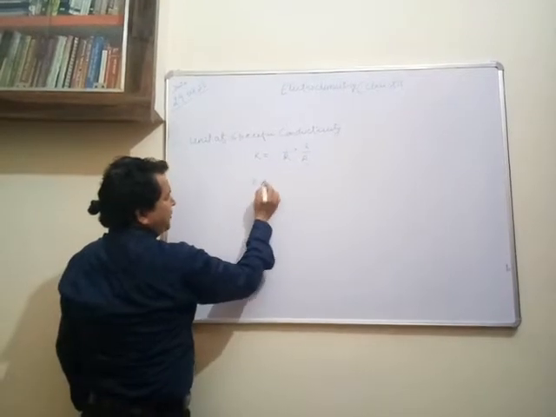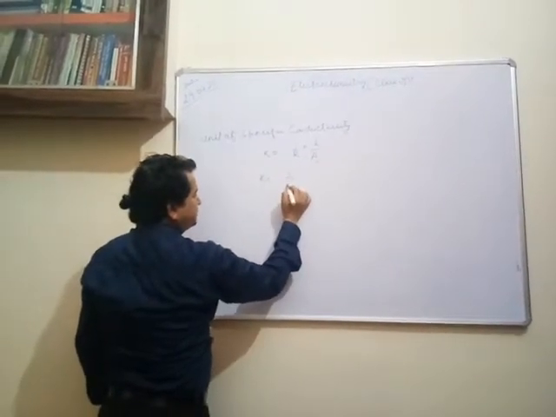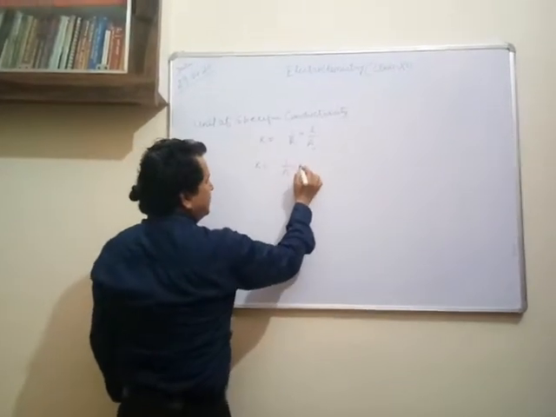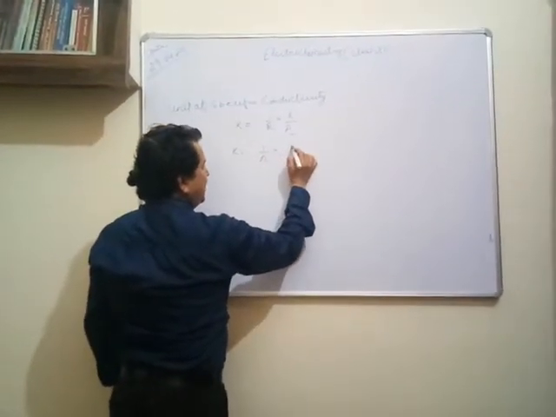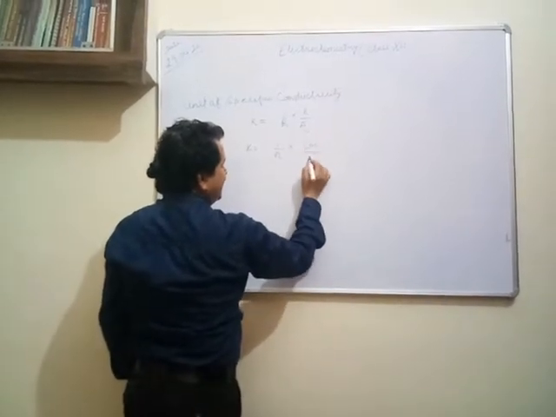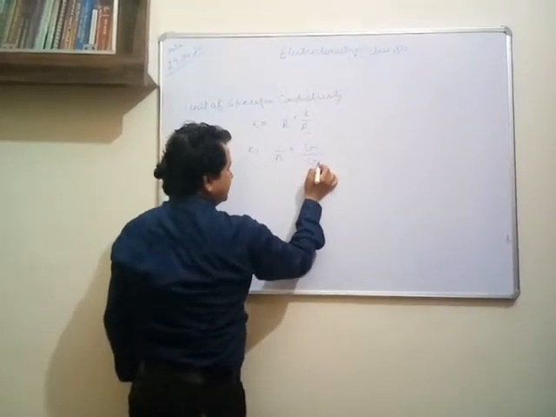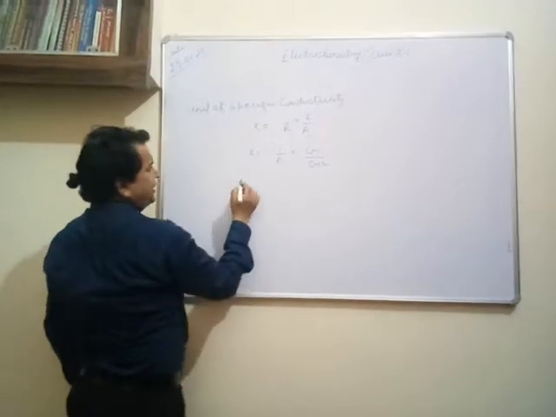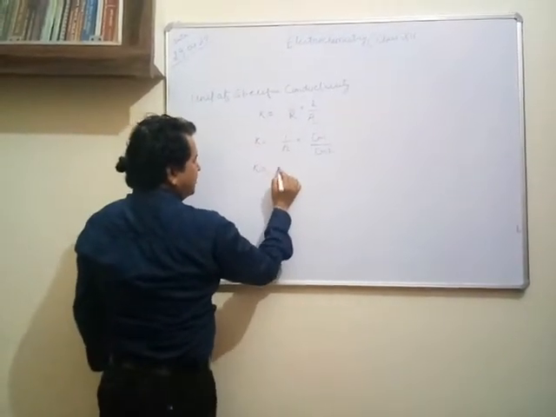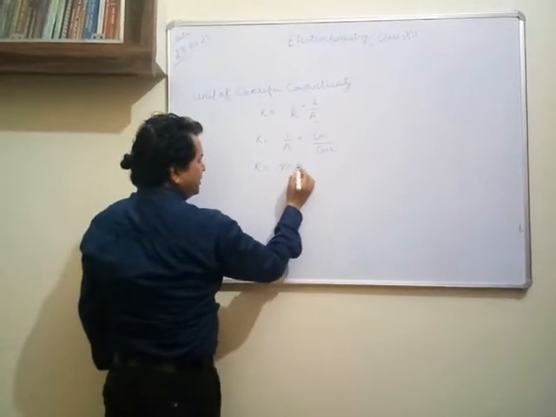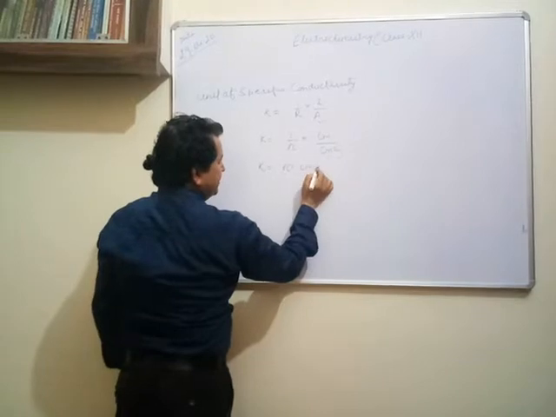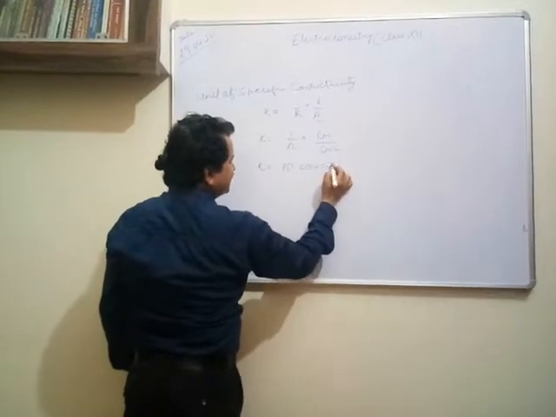So the unit of kappa is 1 upon ohm, the unit of R, into L. Suppose we write length in centimeter and area in centimeter square. So the unit of kappa will be ohm inverse into centimeter into centimeter minus 2.